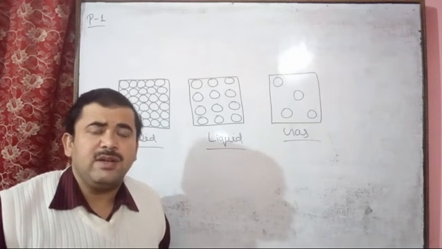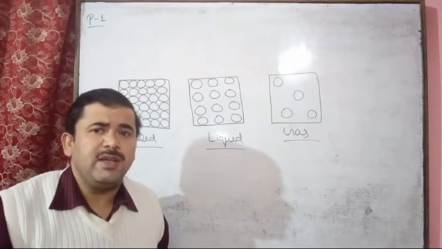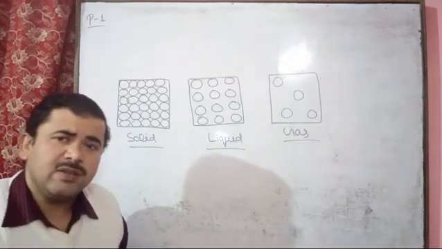The interparticle space volume is more, while the volume of the particles is very less in comparison. This is the reason we can compress more, meaning compressibility is higher. So gases have higher compressibility than the solid and liquid states.